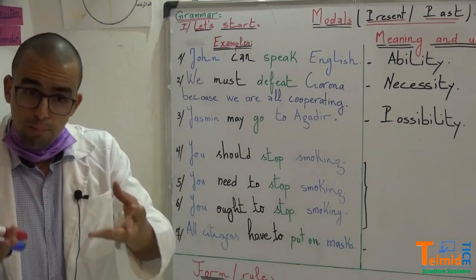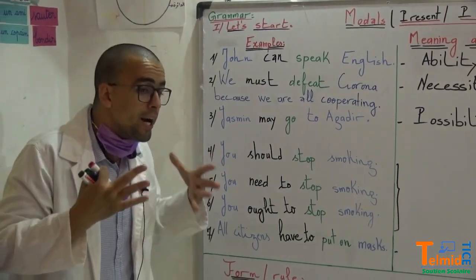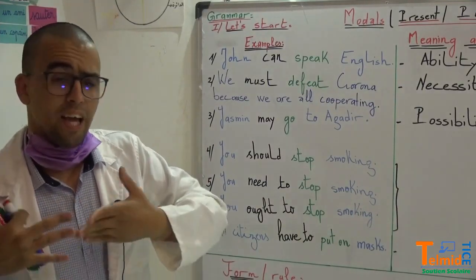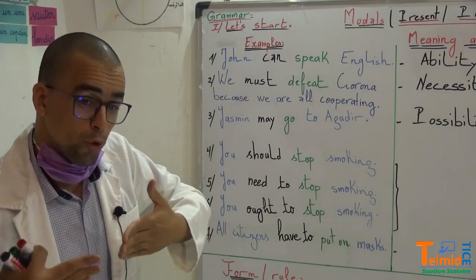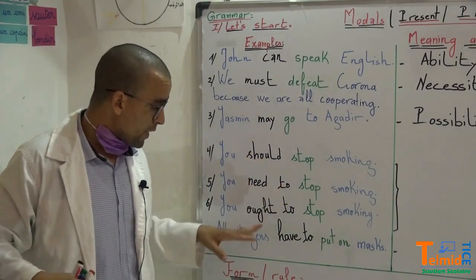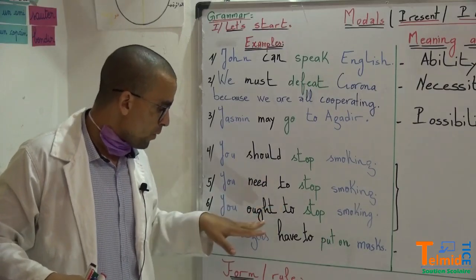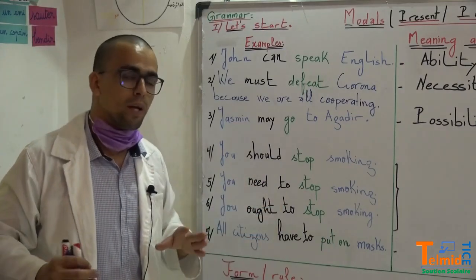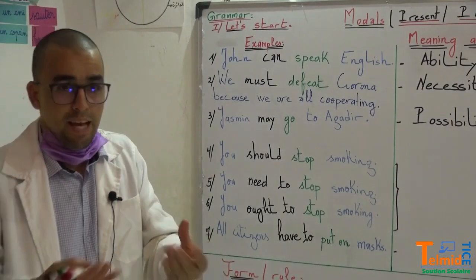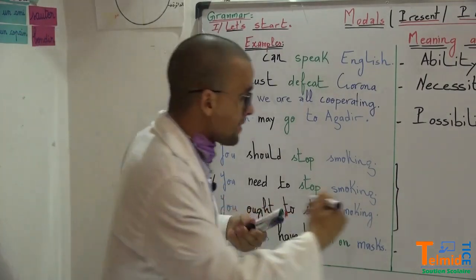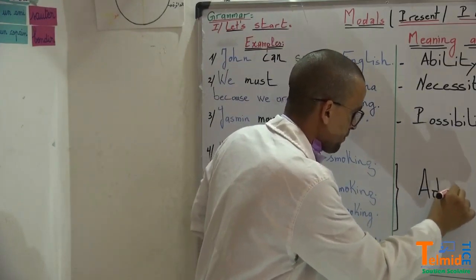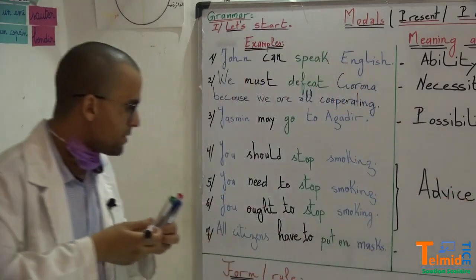Now, in example number 4, you should stop smoking. Here, I am advising you. You are my friend, and I love you, and I care about you, so I need to advise you. So you should stop smoking, you need to stop smoking, you ought to stop smoking, please. It's advice.